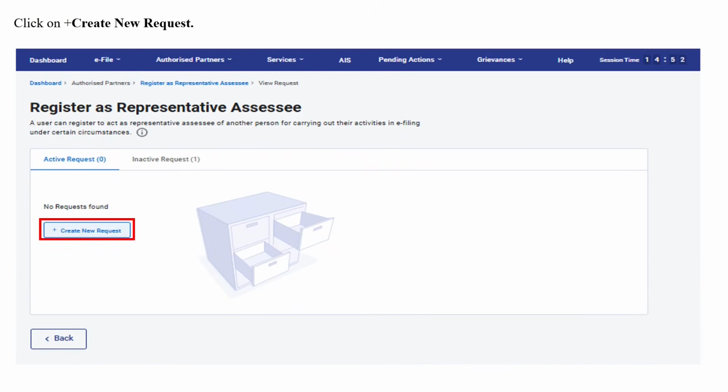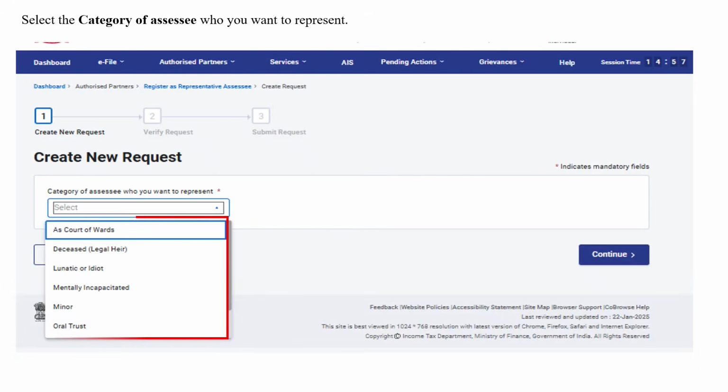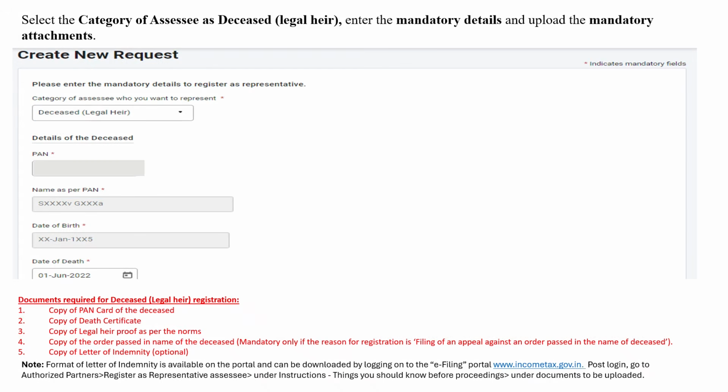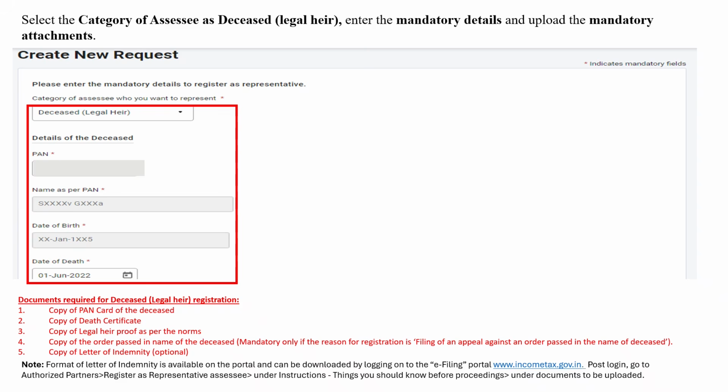In order to create a request, click on plus Create New Request. Now select the category of assessee who you want to represent from the drop-down menu. You can select Deceased Legal Heir and then click on Continue. You can select the category of assessee as deceased, enter the mandatory details and then upload the mandatory attachments.